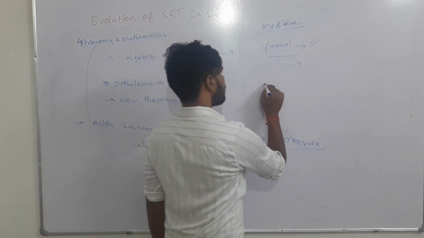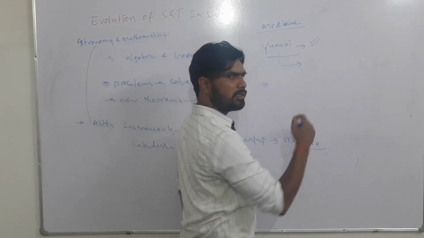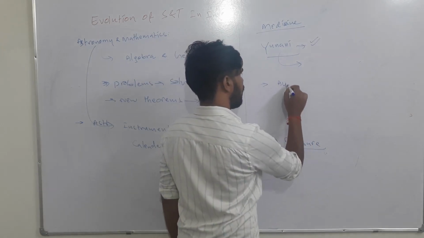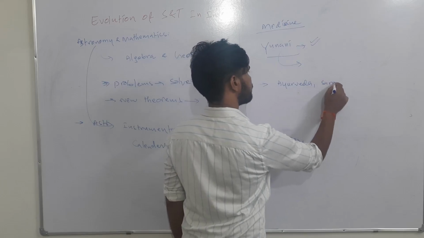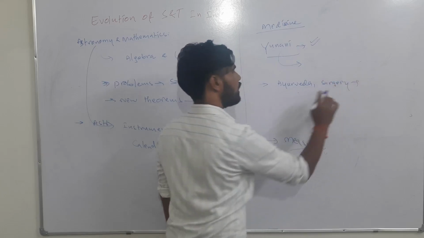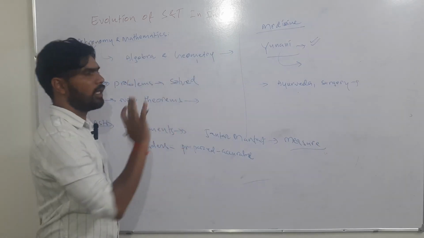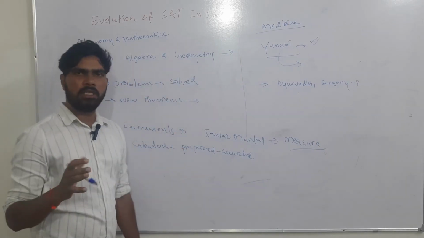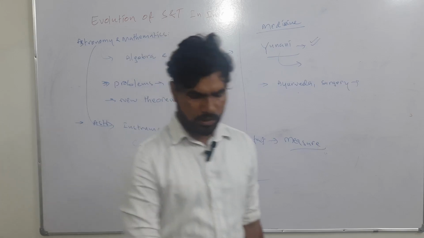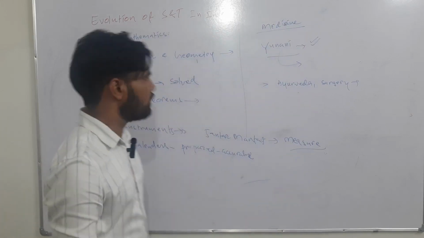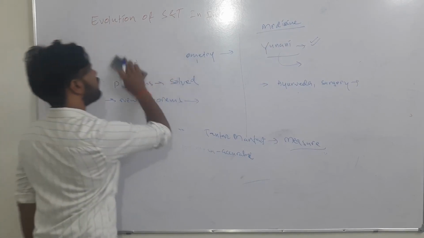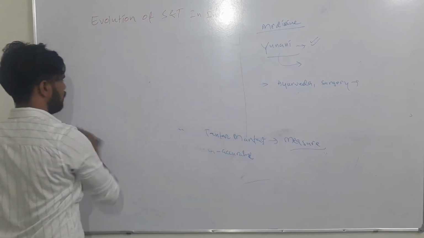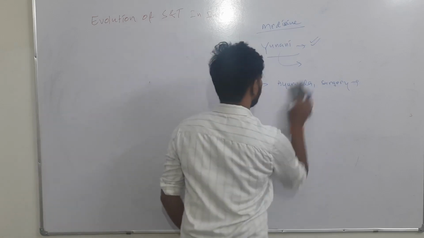Apart from the Unani system, the already existing medicinal systems, Ayurveda and surgery, have further advanced. These are the developments in medicine. Another important area where we have seen a lot of development is metallurgy.